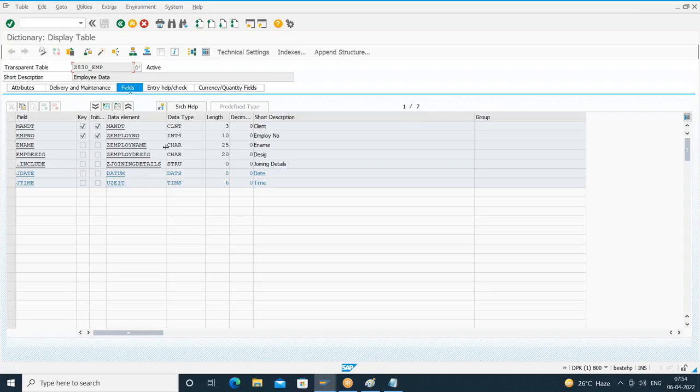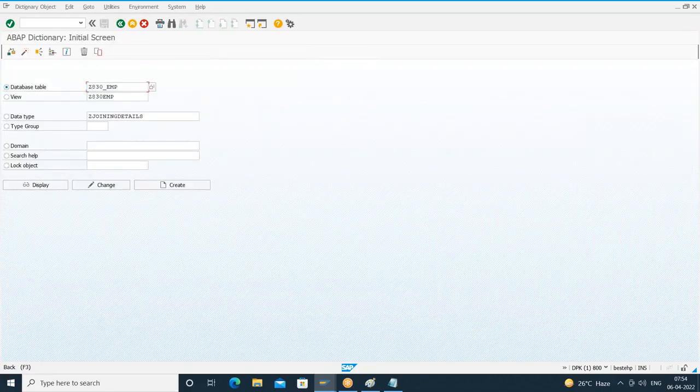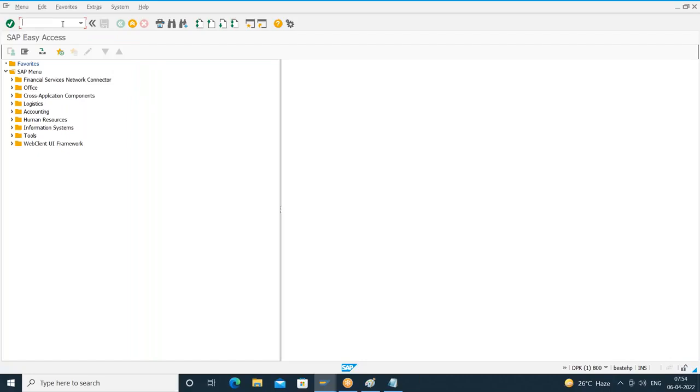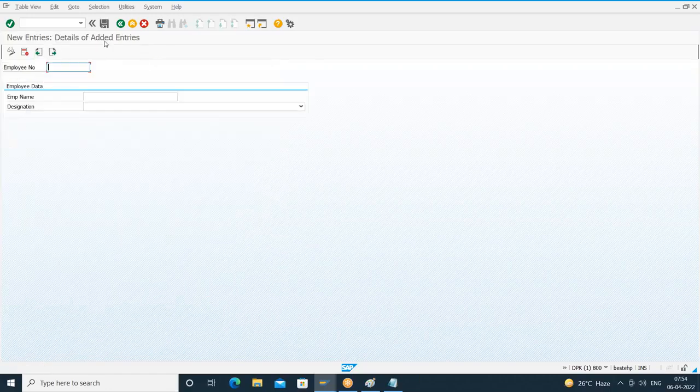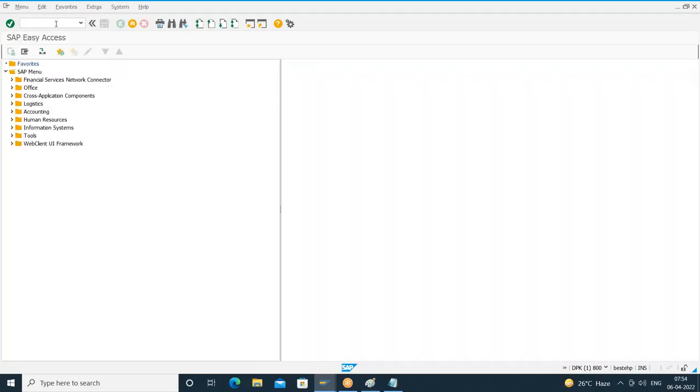It is showing 7 because it is counting dot include also. But these fields will not be available in what? Existing table maintenance. What is the T code? Today we created Z830 underscore E. Continue. Okay, so anyhow, it will not show here. If I click on new entries, here also it is not showing. So what you have to do? Delete the existing table maintenance and regenerate.